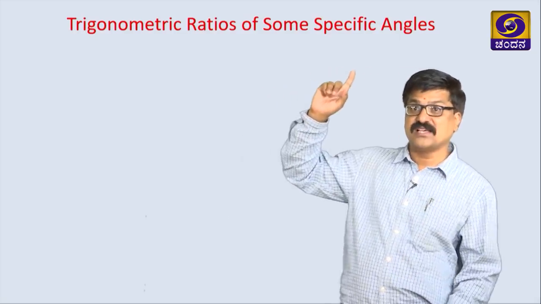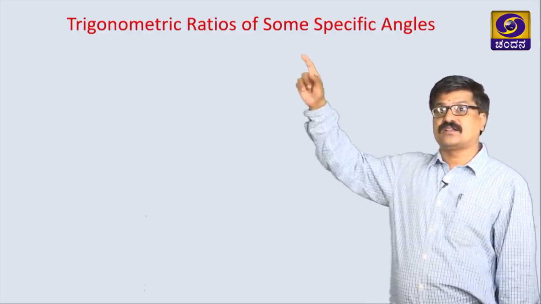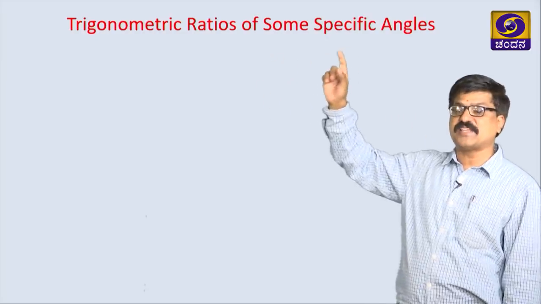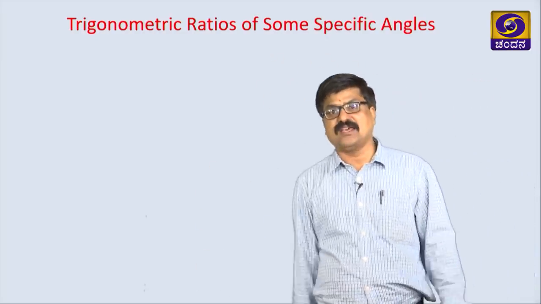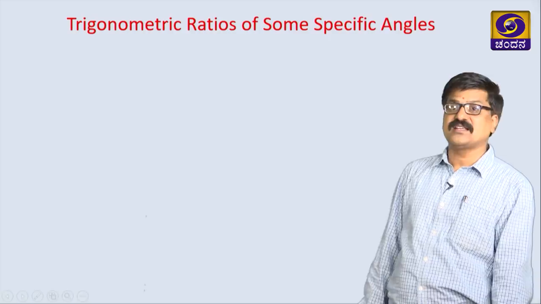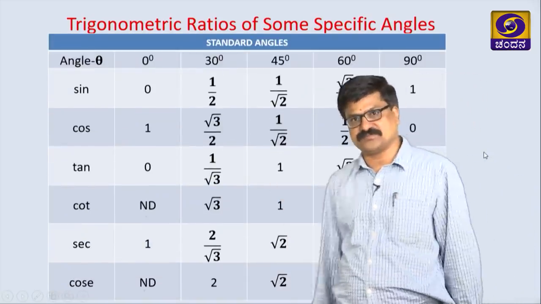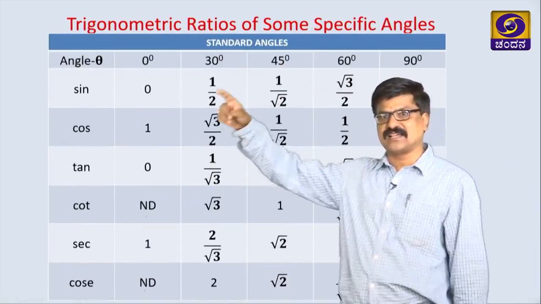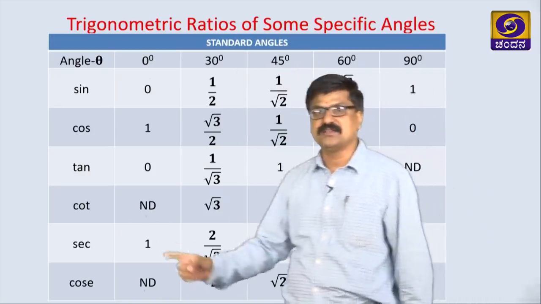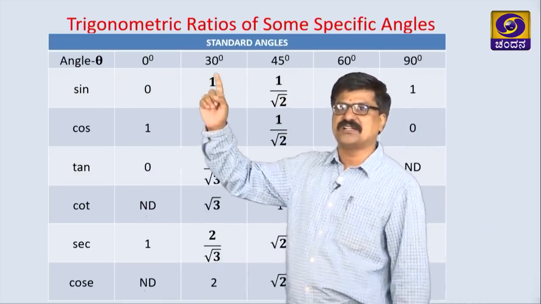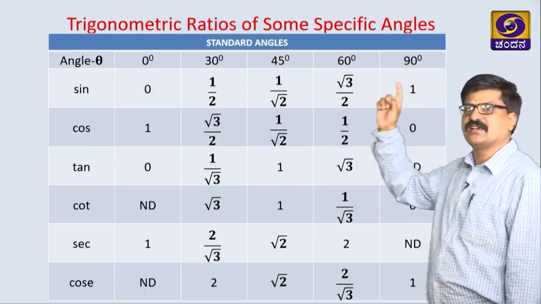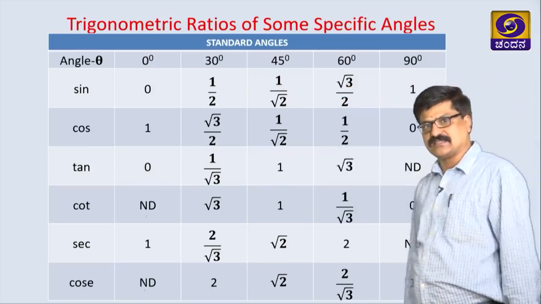So, what are the trigonometric ratios of specific angles? Let us take a table here. Directly I am just going to take this table, that is a standard angle table or specific angle table. I think I have told 0, 30, 45, 60, 90 are standard angles.